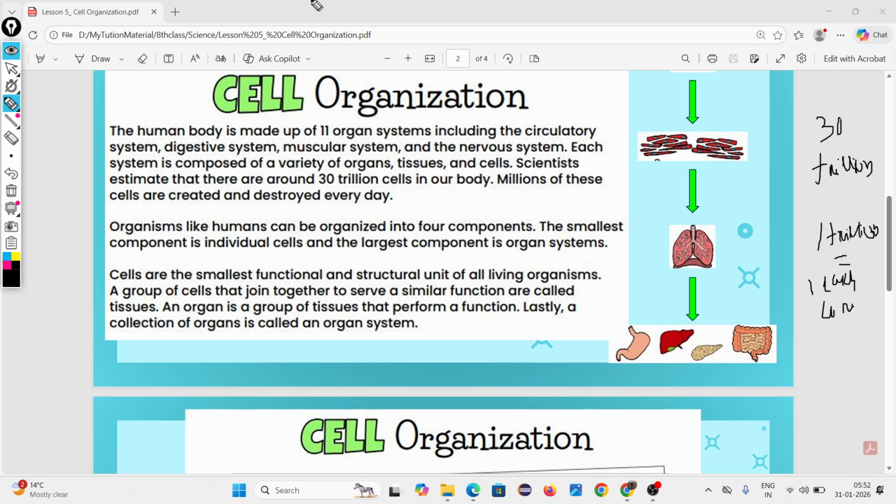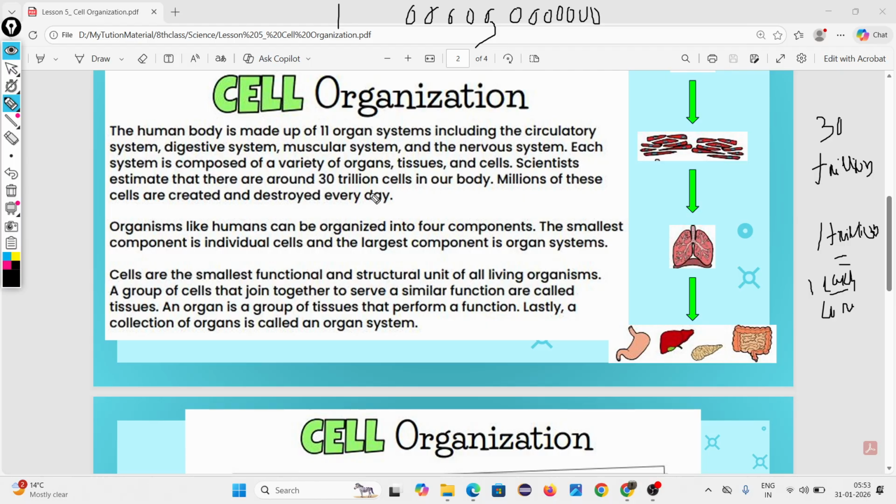That means how many zeros? How many zeros in crore? 7. How many zeros in lakh? 5. Total 12 zeros are there. Means our body has 30 trillion cells, meaning 30 lakh crore cells.